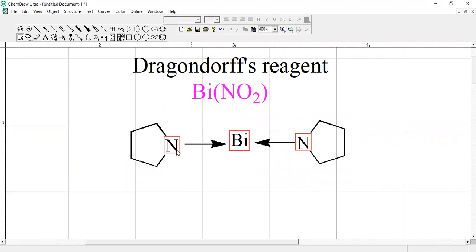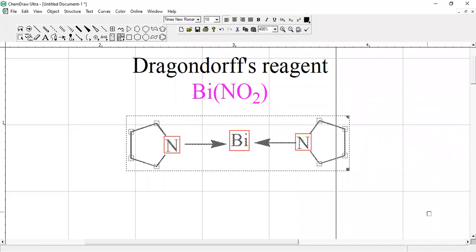The nitrogen coming from any alkaloid, not five-membered ring alkaloids only, all kinds of alkaloids. The purpose I am presenting is that nitrogen is present in them. So that nitrogen, two of them, makes a coordinate covalent bond to the bismuth. So this is coordination chemistry. You have already come across it in previous classes in inorganic 1 and inorganic 2.